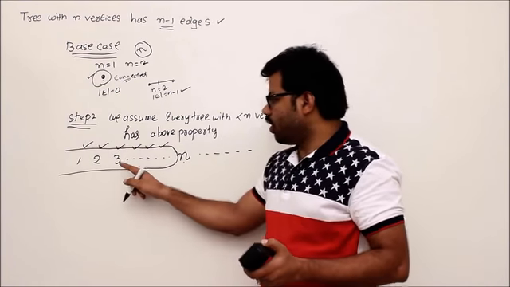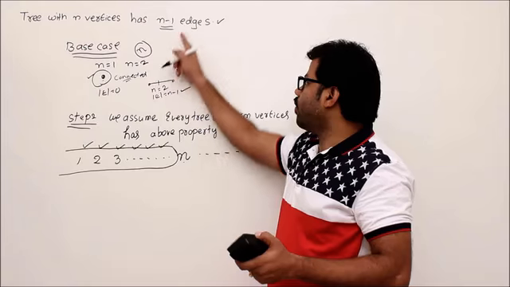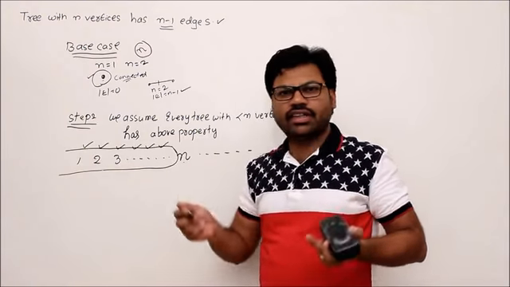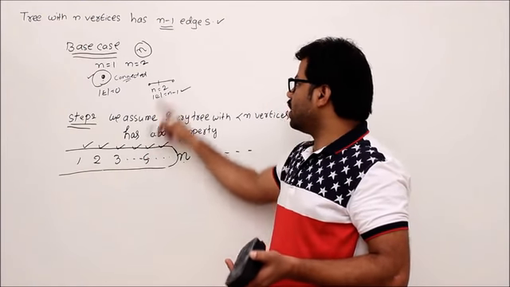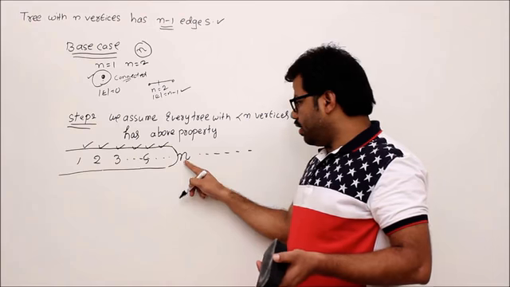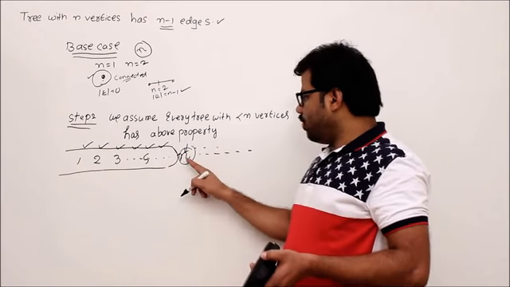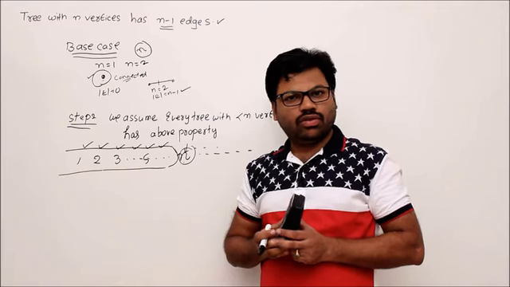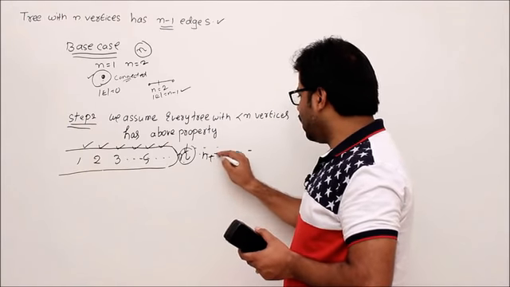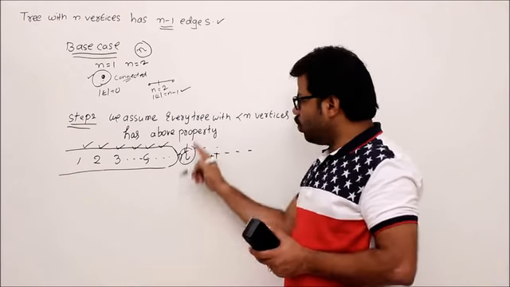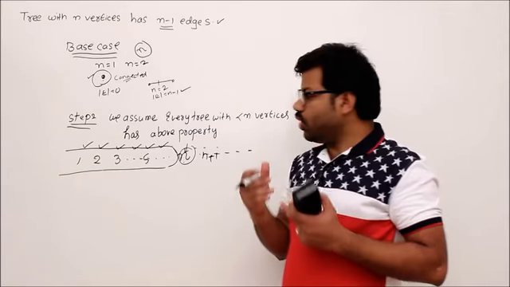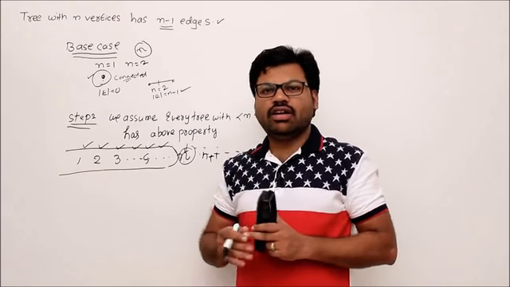That means I want to assume that a 3 vertex tree will have 2 edges, a 2 vertex tree has 1 edge, in that way a 5 vertex tree has 4 edges, and so on up to n. But I don't know, after this n, for an n vertex tree the number of edges. For an n plus 1 vertex tree the number of edges I don't know, then I prove for it. If I do that, what happens we'll see later on. First let me do it.